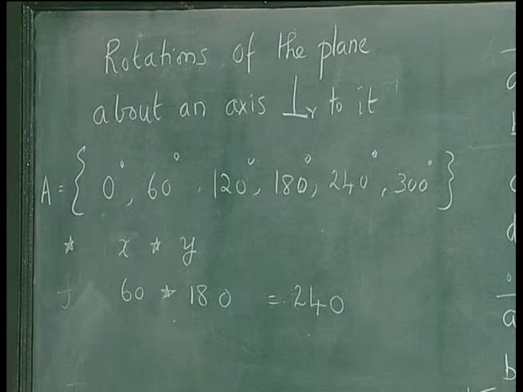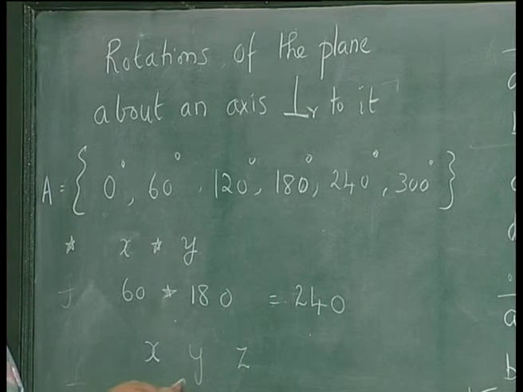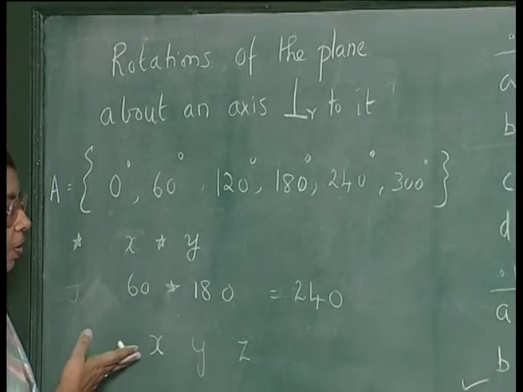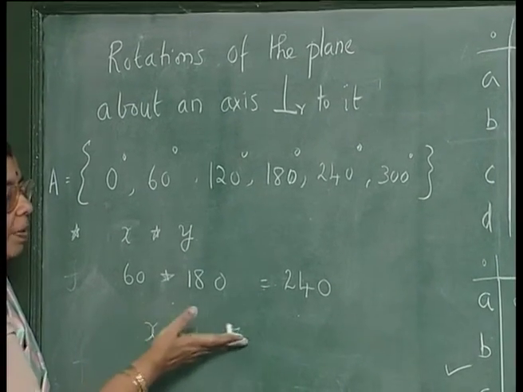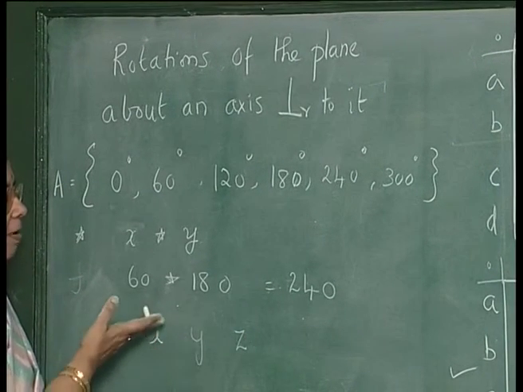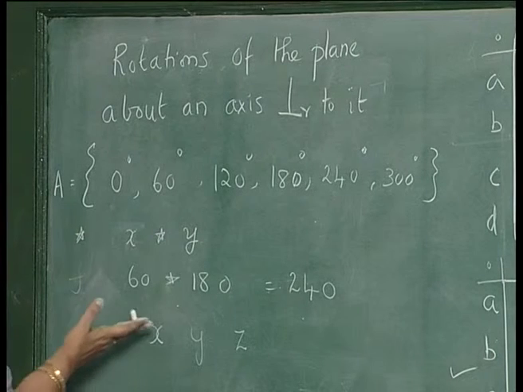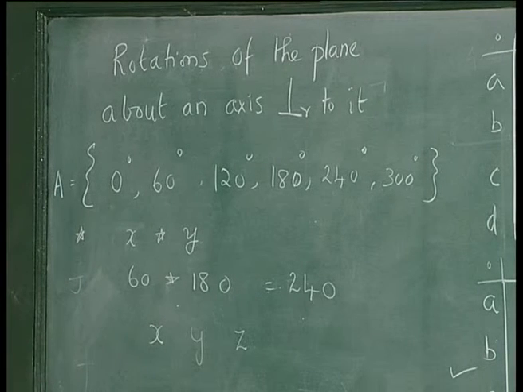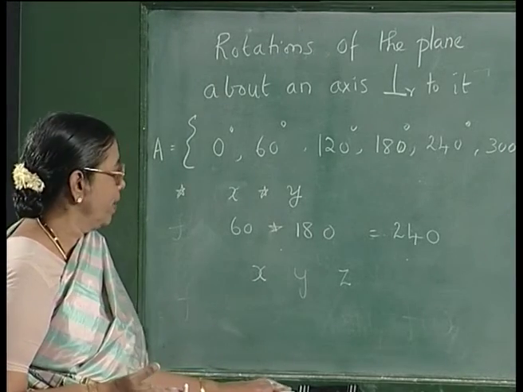And you can see very easily that it is an associative operation. If you rotate through x, then y, and then z, that is equivalent to first performing the operation corresponding to y and z, and then x. That will also be the same. So the associative property holds here.